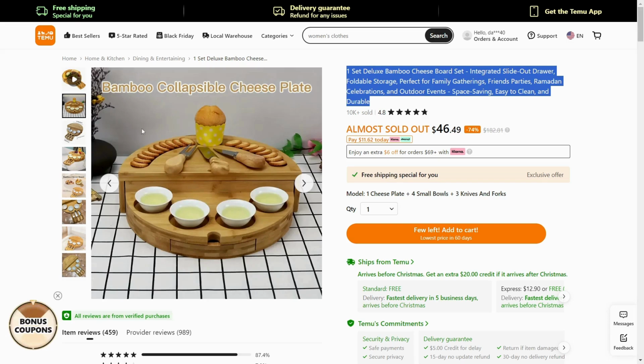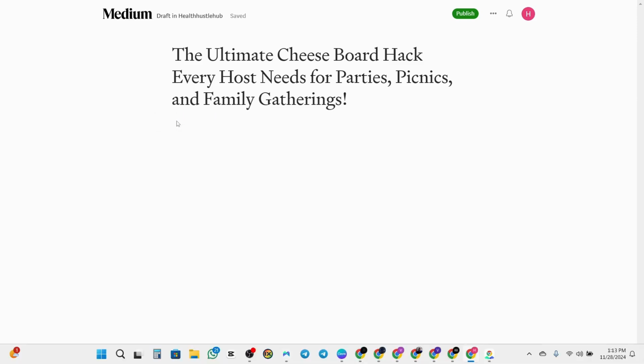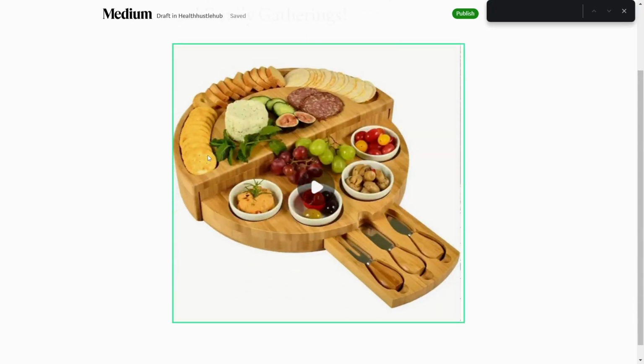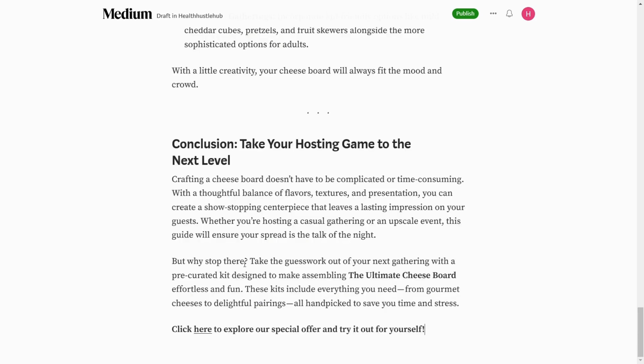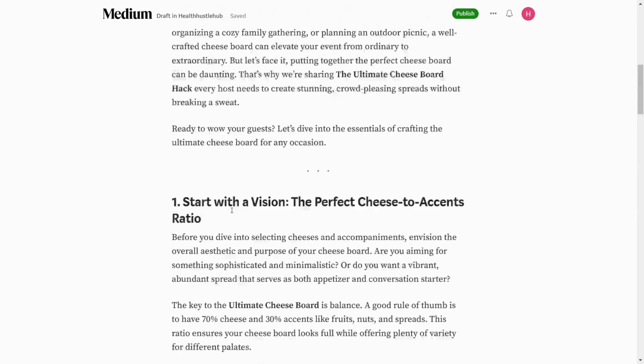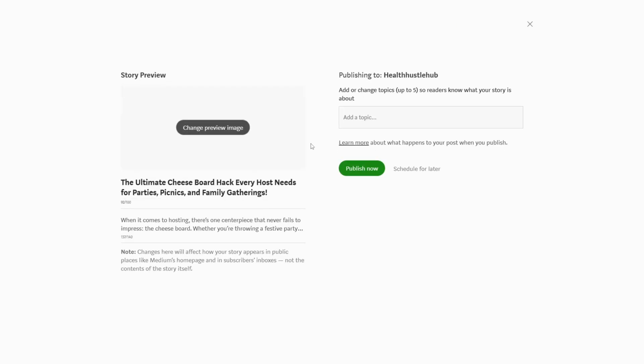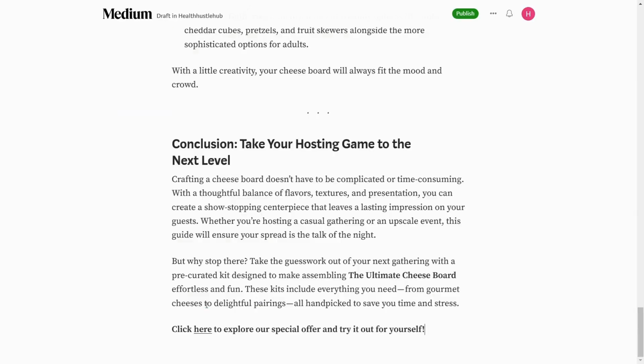For the product images, I will just click here, Save Image As, and then go back and click on the plus icon, upload that image. Now I'm going to paste this full article just like this, and in between the lines I will insert my Temu affiliate link so that people can purchase this product, and I will click Publish and Publish to Medium.